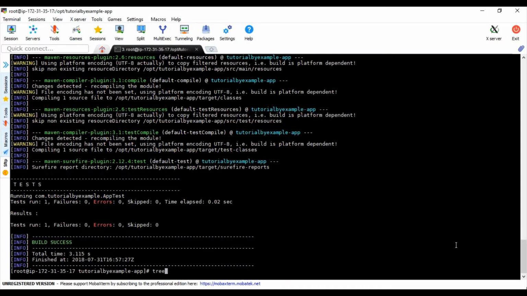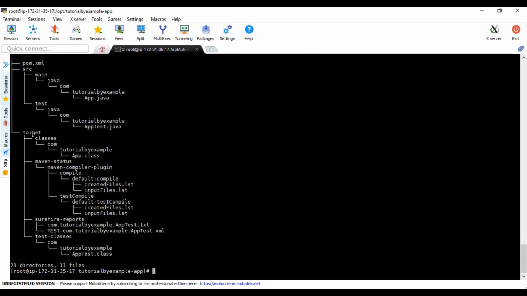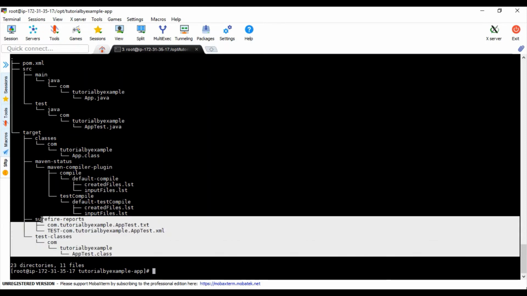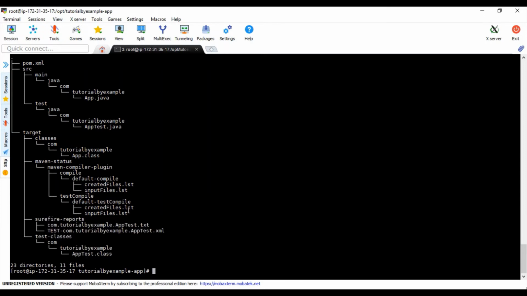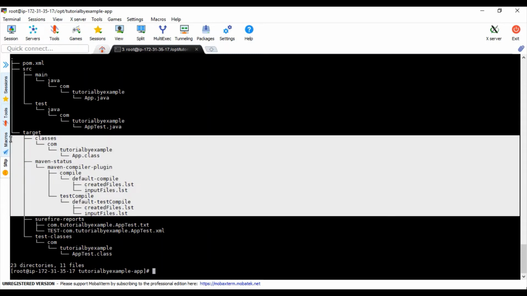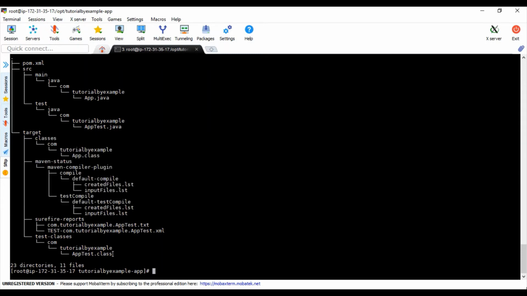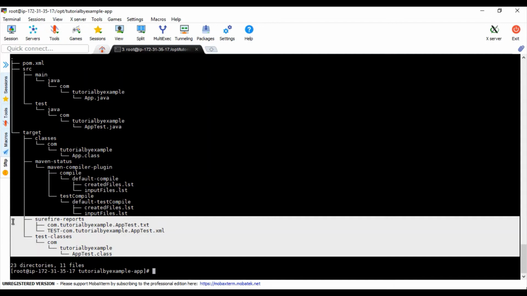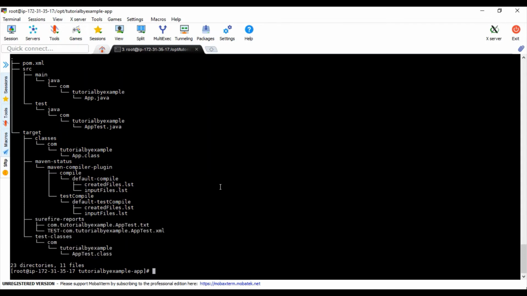If I perform tree, in the target folder all the test files are created, but there is no jar file, so far, because packaging is not required. In compile we got this much so far. Once we run test, we get additional surefire reports, but there is no bundle on that. This is what this command does.